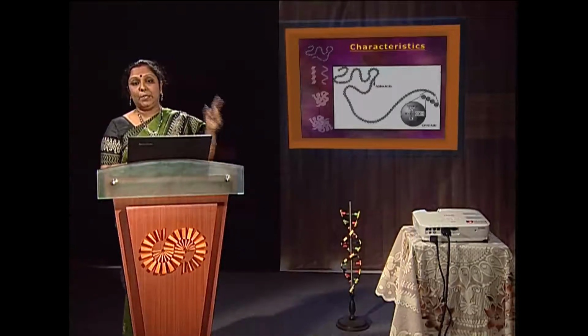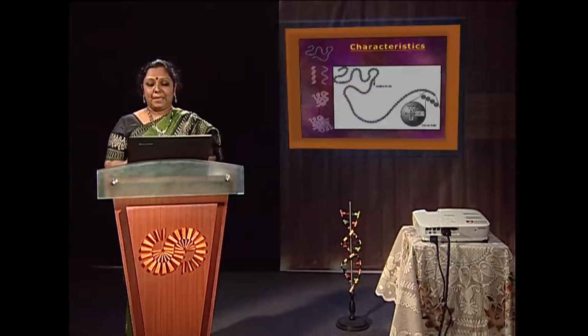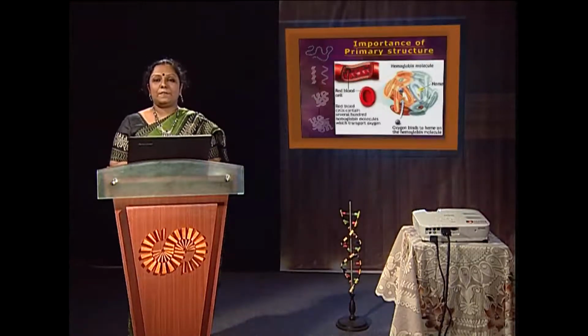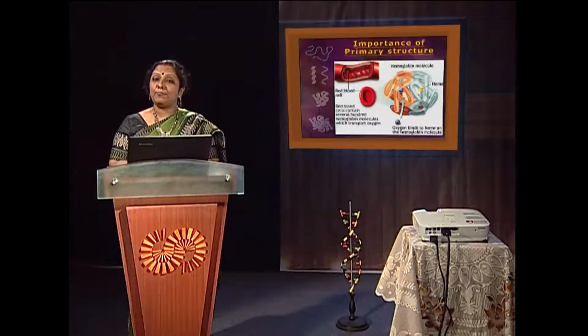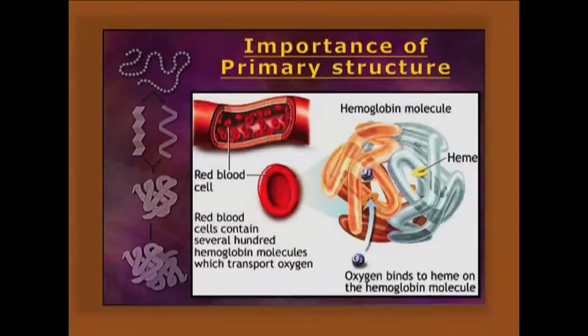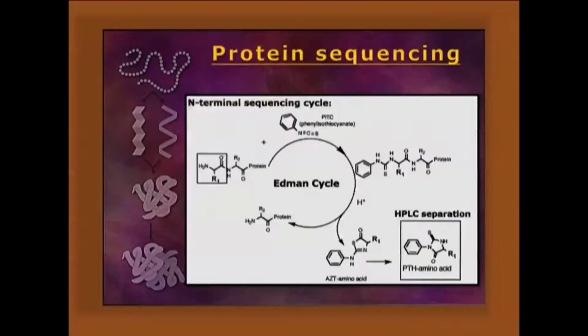First, insulin was sequenced, okay. Next, the importance of the primary structure. It gives you the idea about how the three-dimensional structure will be made, molecular pathology, as well as the mode of action of protein, how it will be folded. Protein sequencing is now automated according to the Edman sequencing method by phenyl isothiocyanate.